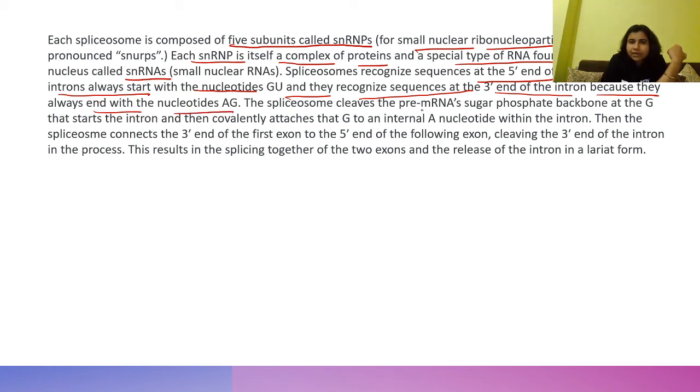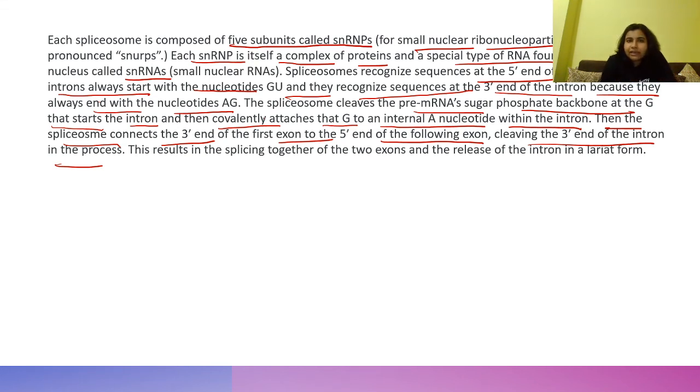The spliceosome cleaves the pre-mRNA sugar phosphate backbone at the G that starts the intron and then covalently attaches that G to an internal A nucleotide within the intron. Then the spliceosome connects the 3' end of the first exon to the 5' end of the following exon, cleaving the 3' end of the intron in the process.